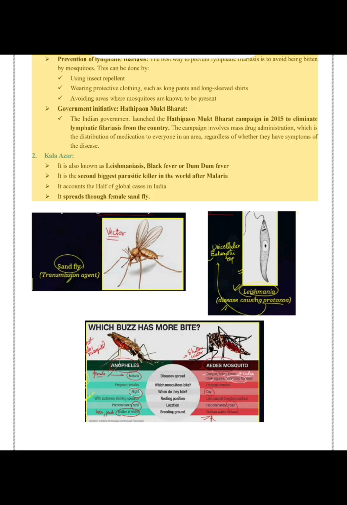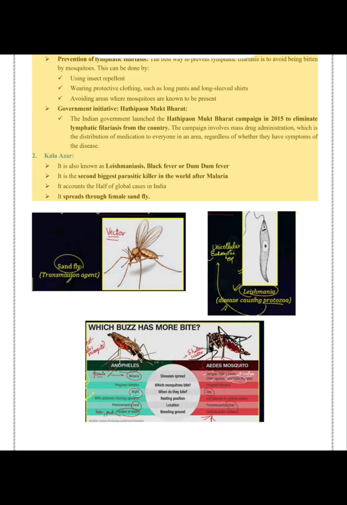Government initiative, Hathi Paon Mukt Bharat. The Indian government launched the Hathi Paon Mukt Bharat campaign in 2015 to eliminate lymphatic filariasis from the country. The campaign involves mass drug administration, which is the distribution of medication to everyone in an area, regardless of whether they have symptoms of the disease.